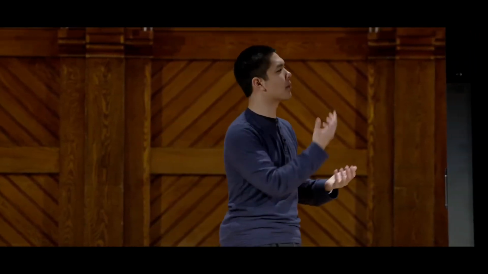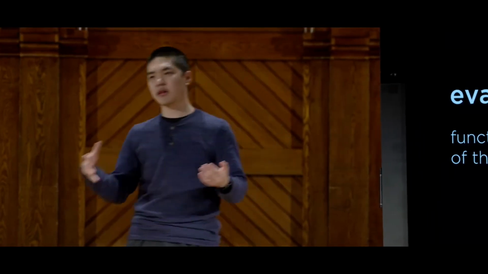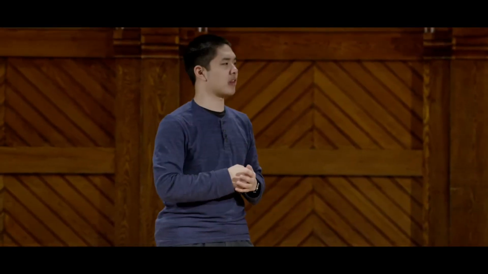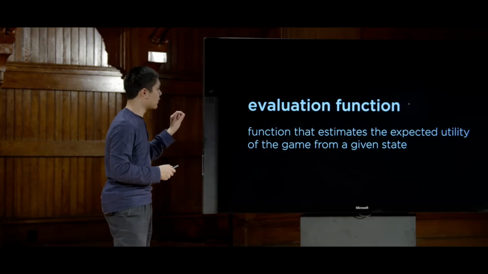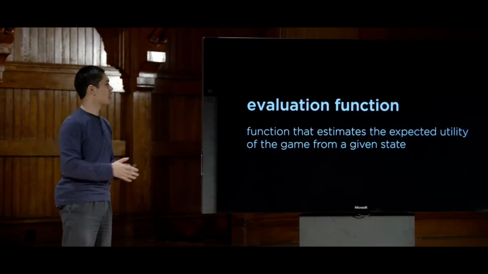And you can imagine trying to come up with these evaluation functions. In chess, for example, you might write an evaluation function based on how many pieces you have as compared to how many pieces your opponent has, because each one has a value. And your evaluation function probably needs to be a little bit more complicated than that to consider other possible situations that might arise as well. And there are many other variants on minimax that add additional features in order to help it perform better under these larger, more computationally intractable situations where we couldn't possibly explore all of the possible moves. So we need to figure out how to use evaluation functions and other techniques to be able to play these games ultimately better.